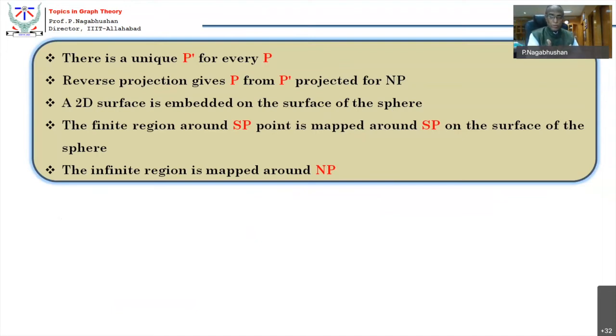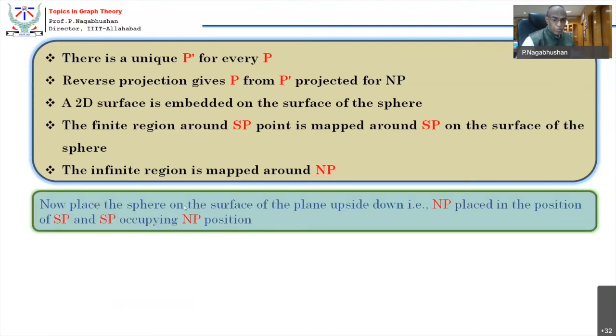You have a big laddu and you close that laddu, keep that laddu safe with a paper covering it. So the paper covers that laddu. In other words, when you open that paper, you will see the oil mark of that laddu. That oil mark was on the surface of the laddu. That gets transformed to the plane. That is all stereographic projection. The finite region around the South Pole point is mapped around the South Pole on the surface of the sphere. The infinite region is mapped around the North Pole.